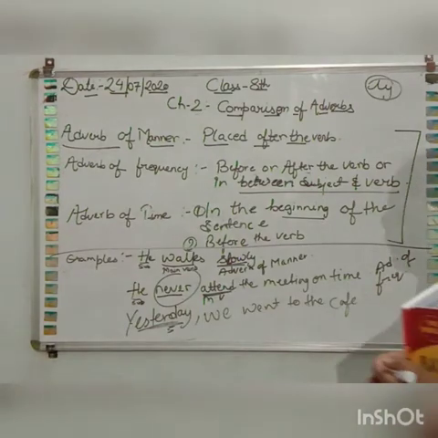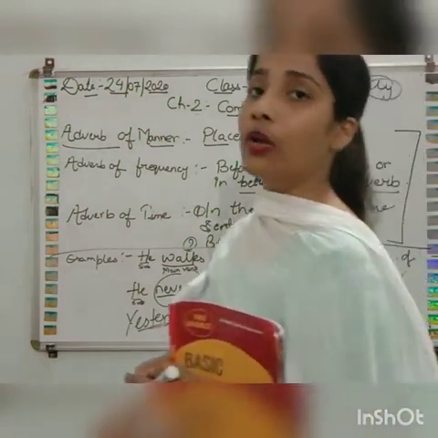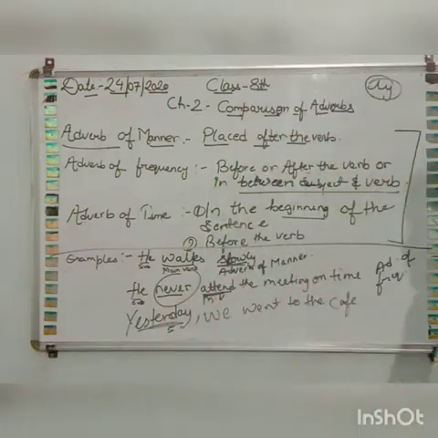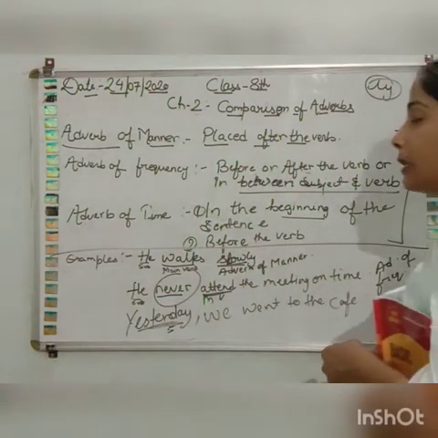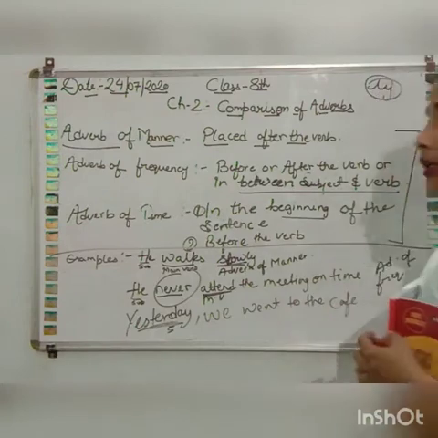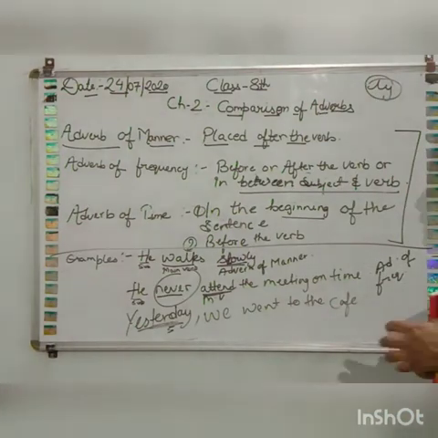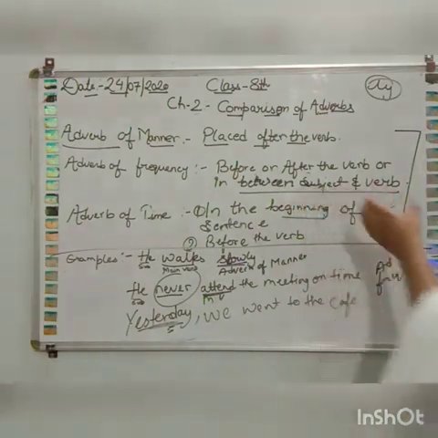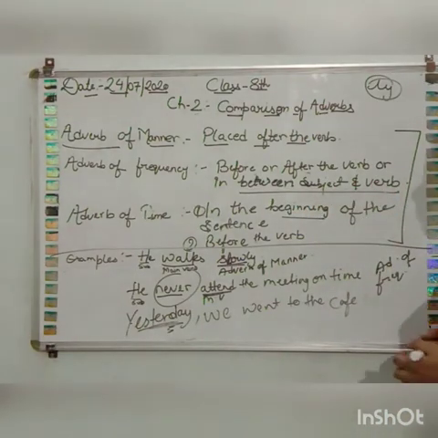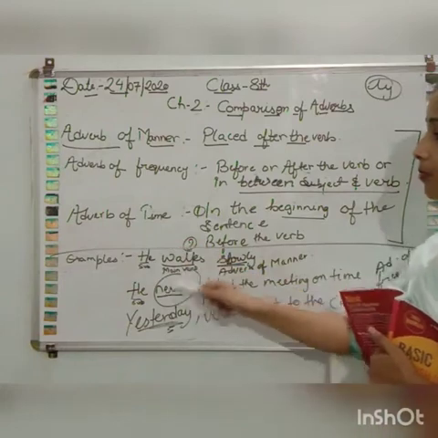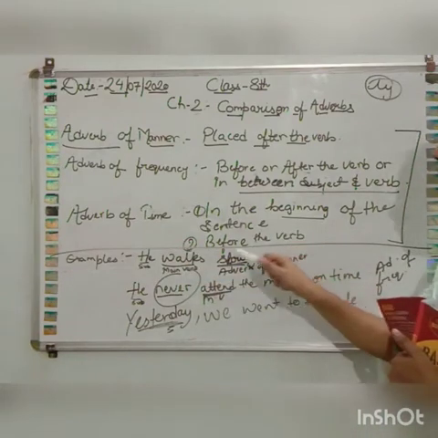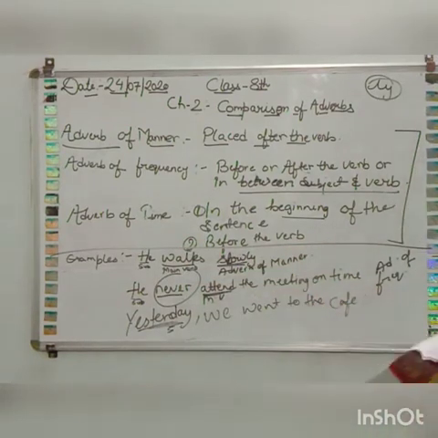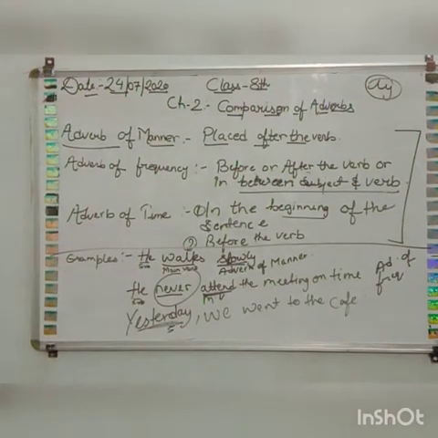So here are some examples which tell you where the adverbs are placed. Adverb of manner is mainly placed after the verb. Adverb of frequency can be placed before the verb, after the verb, or between subject and verb. Adverb of time comes in the beginning of the sentence and sometimes also before the verb.